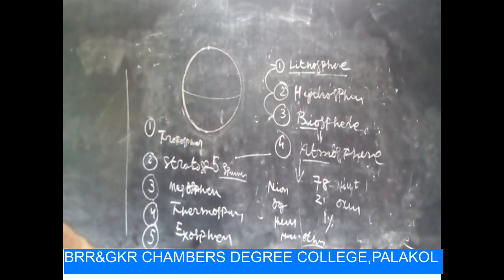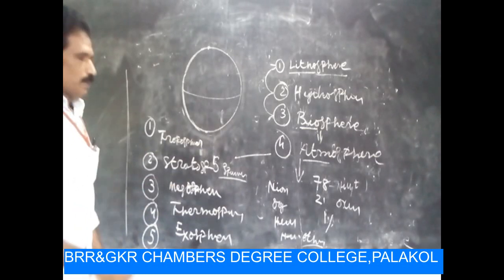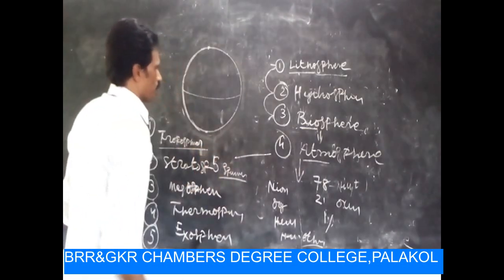We will discuss them in a broad manner. The first one is troposphere.